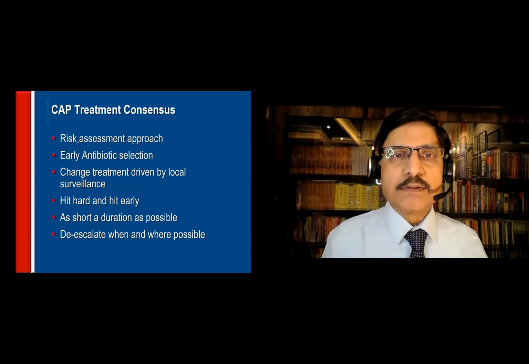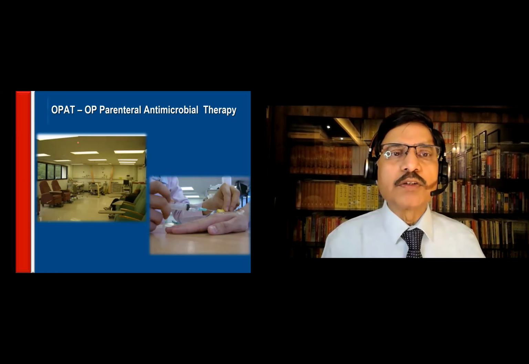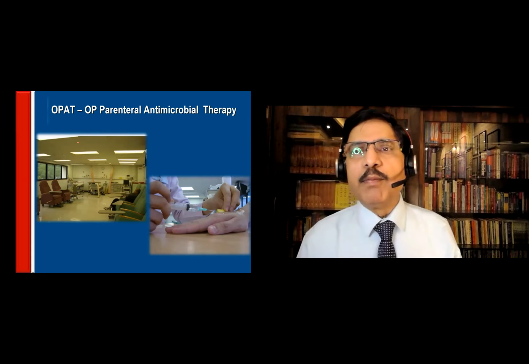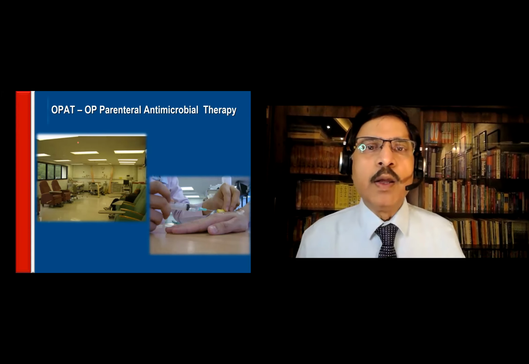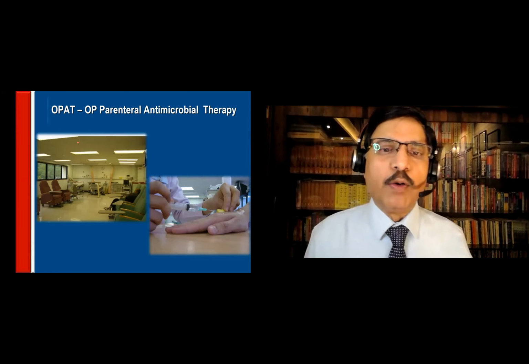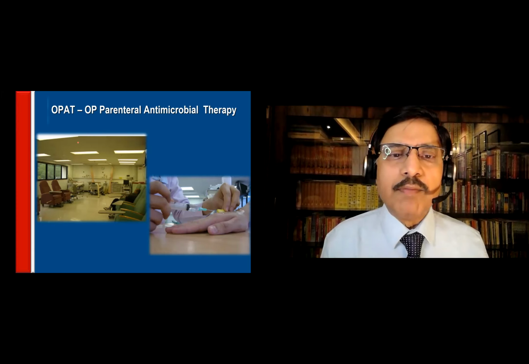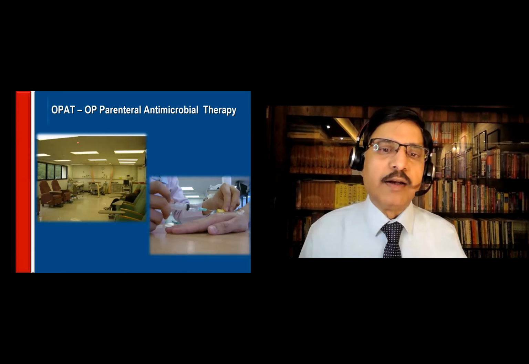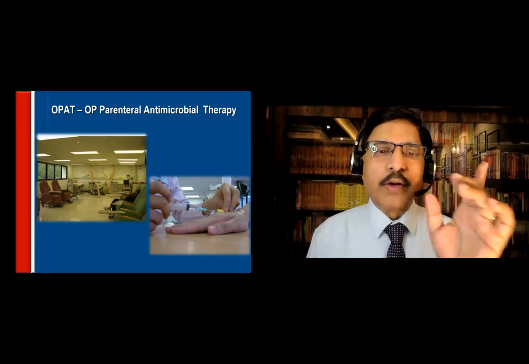So risk assessment is very important, and this is what is called OPAT. What is OPAT? OP parenteral antimicrobial therapy. This is our Manipal Hospital OP parenteral antimicrobial room. We have seats like that. Patients come there and get the IV antibiotic, sit there for 15 minutes, and then go back and take rest. That means for giving IV antibiotics, you don't have to admit the patient.